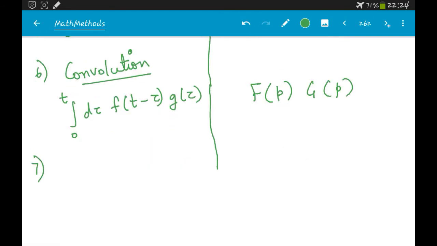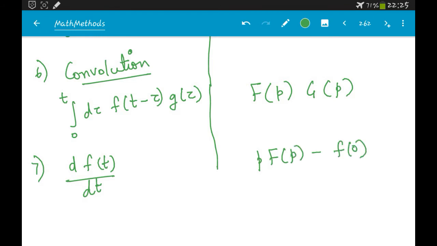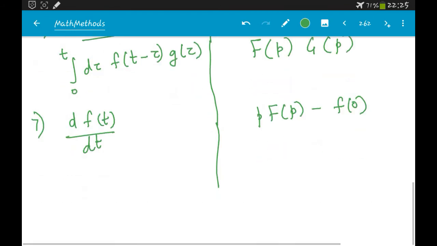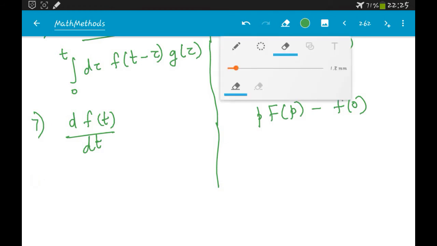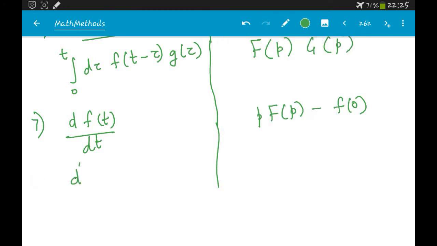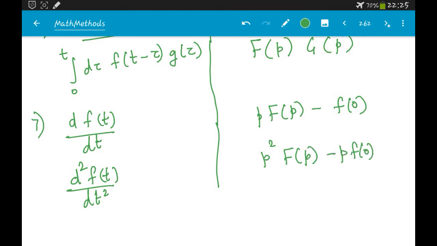Okay. Then 7, d f of t by dt is nothing but p times F of p minus f of 0. Then 8 is just similar, right? Second order differentiation would be p square F of p minus p f of 0 minus f dash of 0.